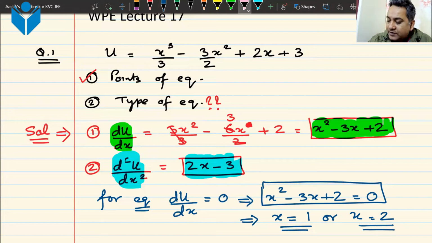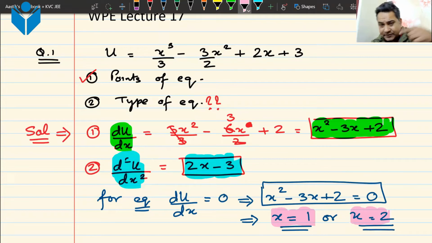How many of you got up till this point? The pink point where we have two solutions of the quadratic equation. Okay, everyone got to this point. So basically you have done all the steps correctly. There is no problem with those steps. Since I have got 2 points, I'll have to check the second derivative.